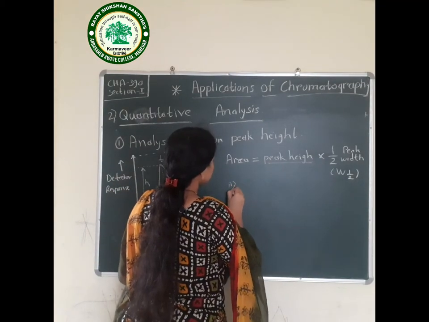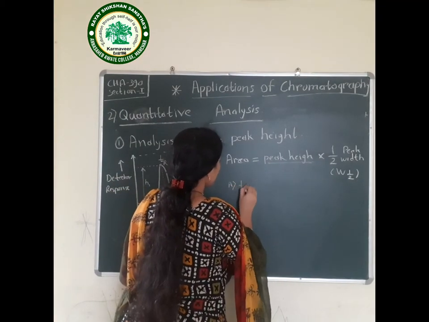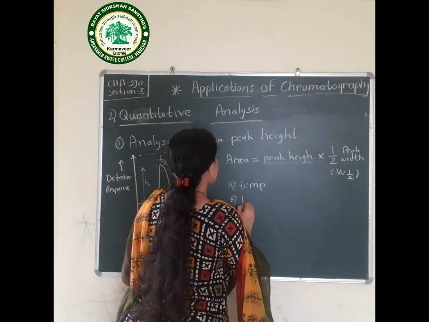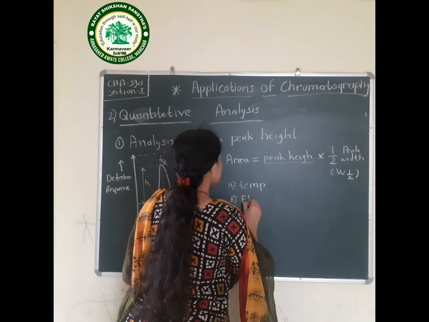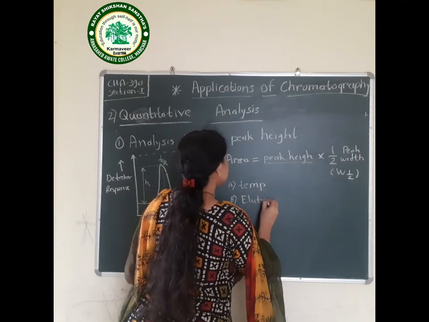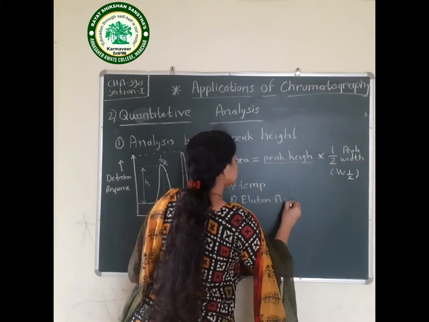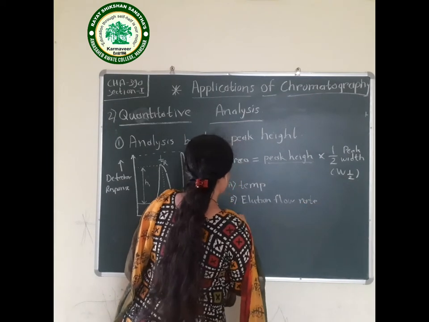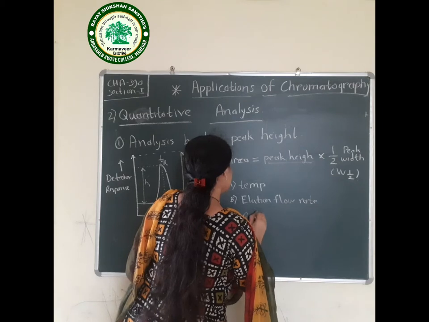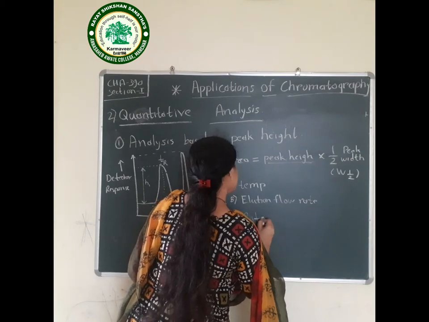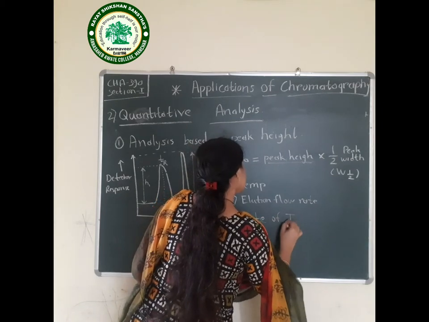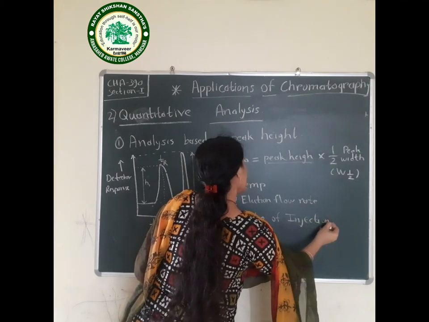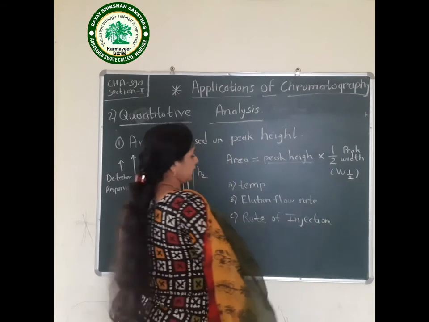The first condition is temperature, second is elution flow rate, and third is rate of injection. You have to follow three conditions.